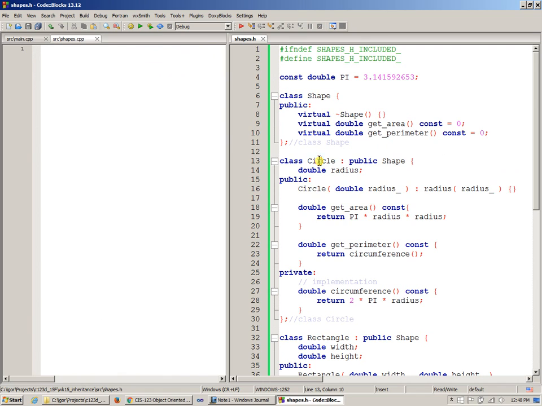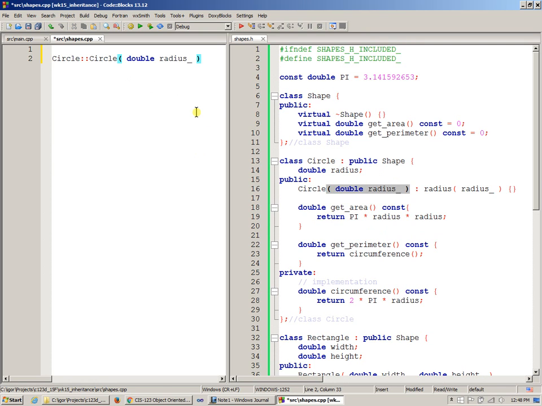If I have class circle, it has a constructor, it has get area, and it has get perimeter. So what I would like to do with my code is take the implementation of the circle constructor, which obviously takes double radius, right?